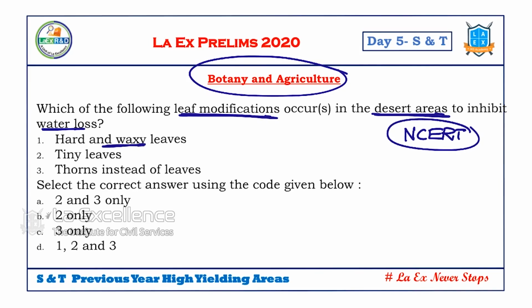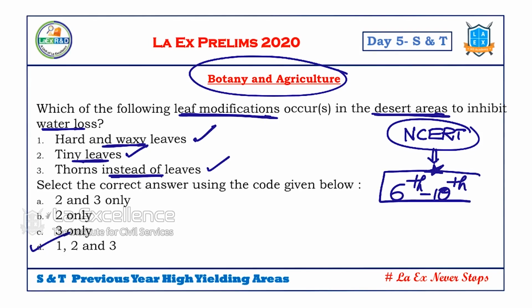Hard and waxy leaves? Yes, yes. Thorny leaves? Yes. Thorns instead of leaves? Yes. So what is the answer? Answer is D. So for such basic issues we should read NCERTs. NCERT basic issues we should read. Did you observe I mentioned about NCERTs many a times? So please read 6th to 10th NCERTs thoroughly.